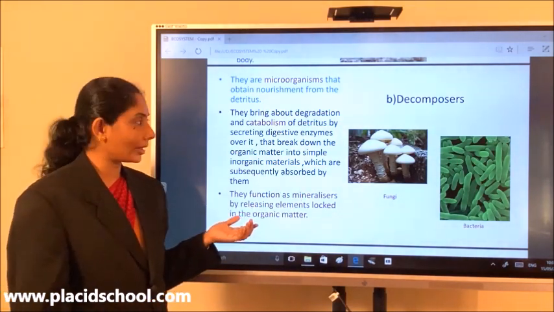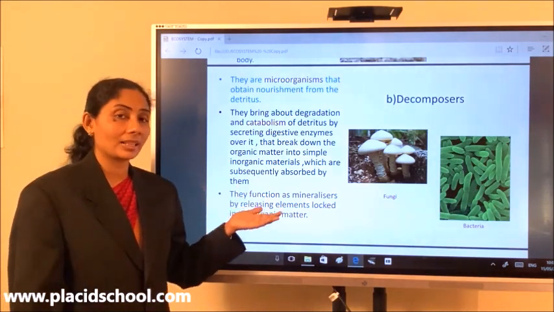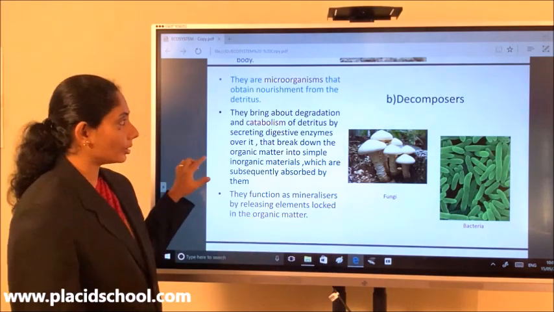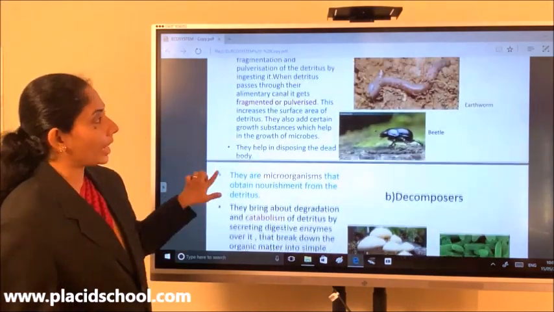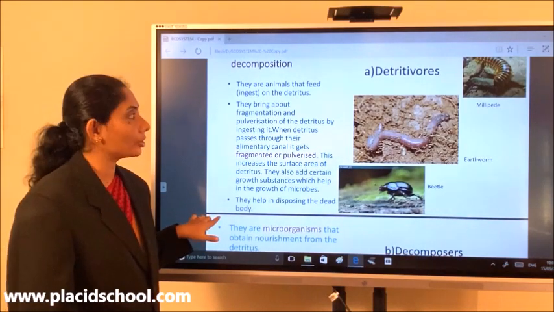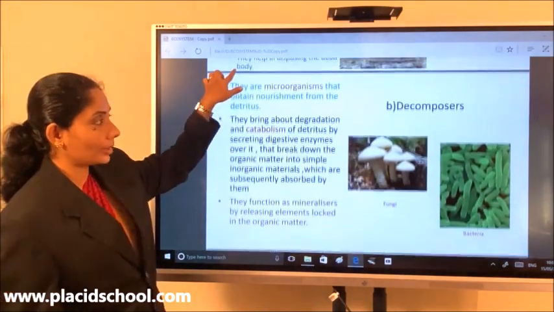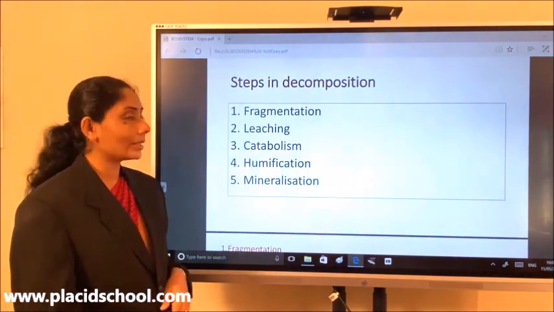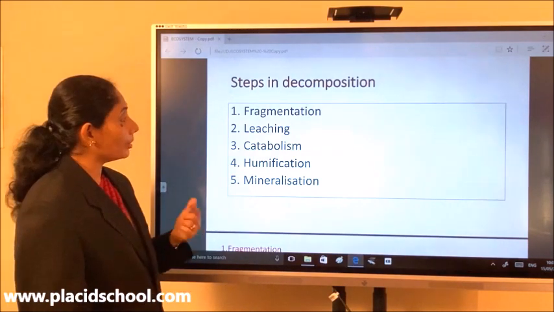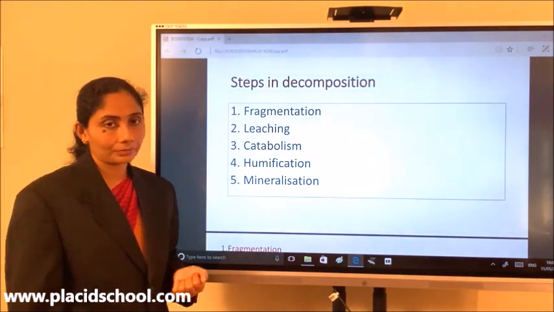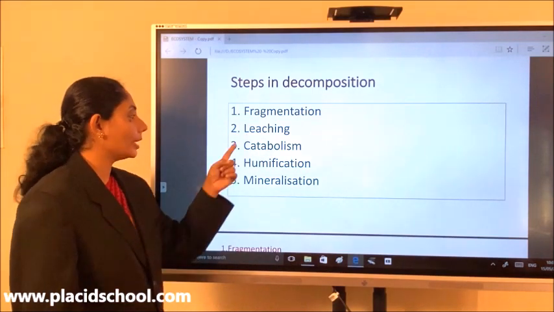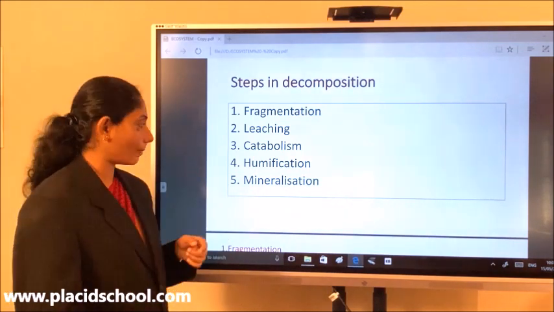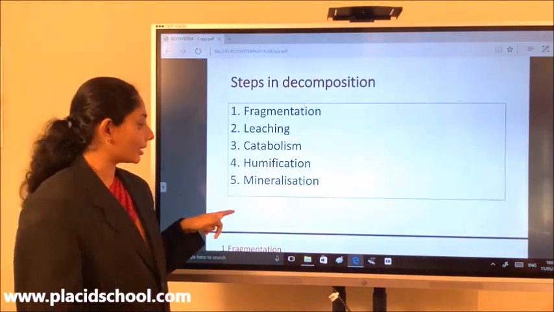One important function is they are involved in catabolism, as well as they also act as mineralizers by releasing elements locked in the organic matter. So we have spoken about two categories of organisms which are involved in decomposition, detritivores and decomposers. Now let us talk about the steps in decomposition. What are the steps in decomposition? Decomposition involves the following steps: fragmentation, leaching, catabolism, humification and mineralization. So let us talk about each one of them separately.